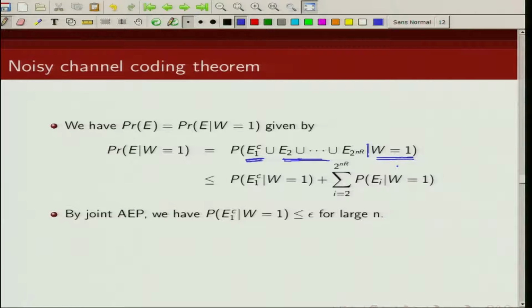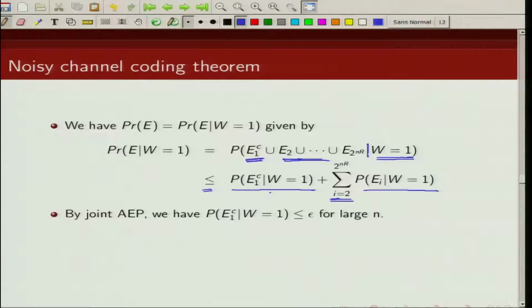Okay, and using the union bound, I can upper bound it as the probability of E1 complement given index 1 was transmitted, plus the probability of E_i given index 1 was transmitted, where i goes from 2 to 2^(nR).